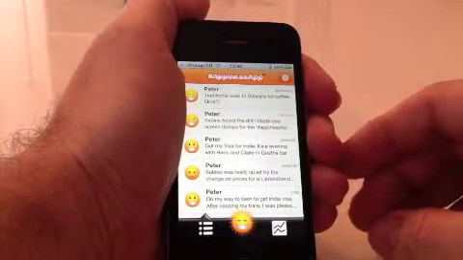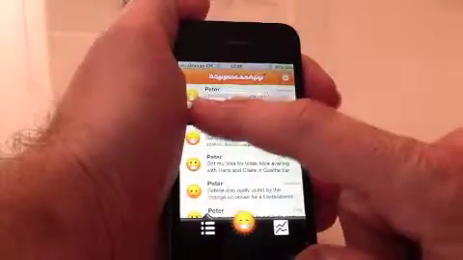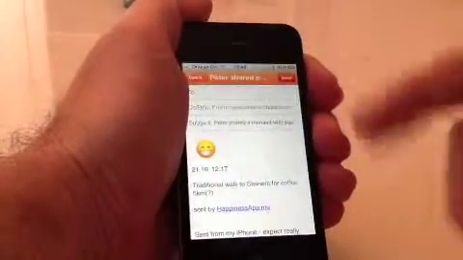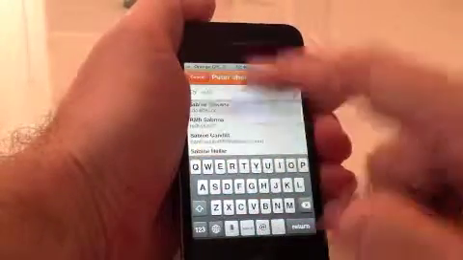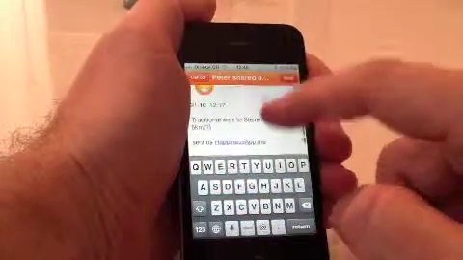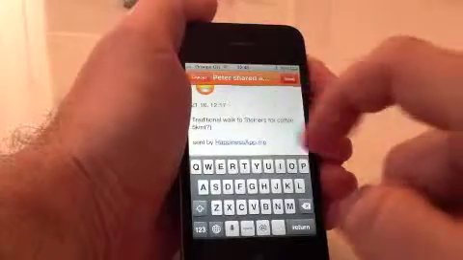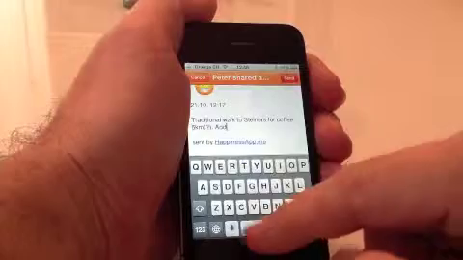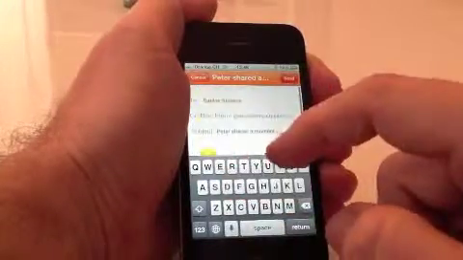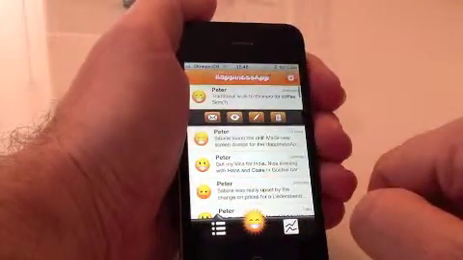You can share a moment with anyone you want. Just tap on the envelope and now you're sending a regular mail message. You have the smiley, you have the timestamp, you have the text that you put in, and this is a regular mail message, so you can add stuff and then send it, and off it goes.